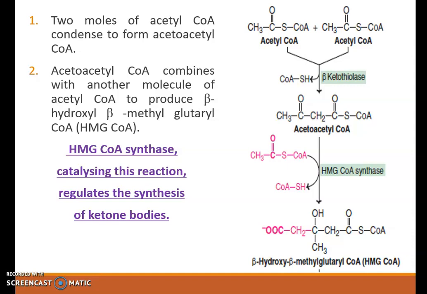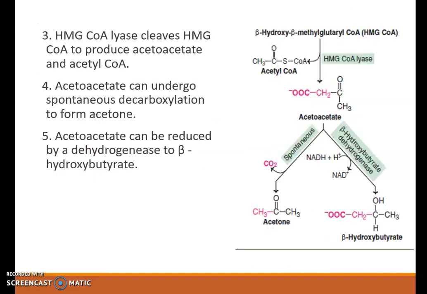Now here HMG-CoA synthase regulates the synthesis of ketone bodies. Next, HMG-CoA lyase then cleaves HMG-CoA to produce acetoacetate and acetyl-CoA. Acetoacetate then undergoes decarboxylation to form acetone.